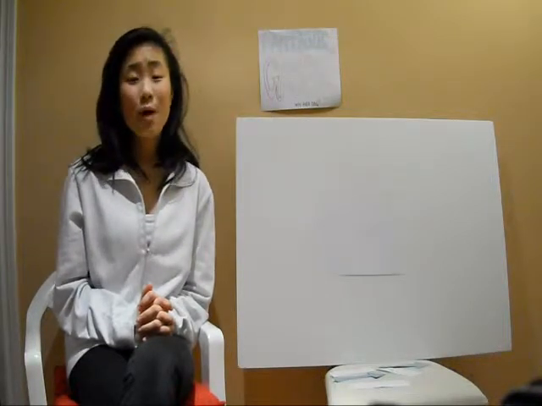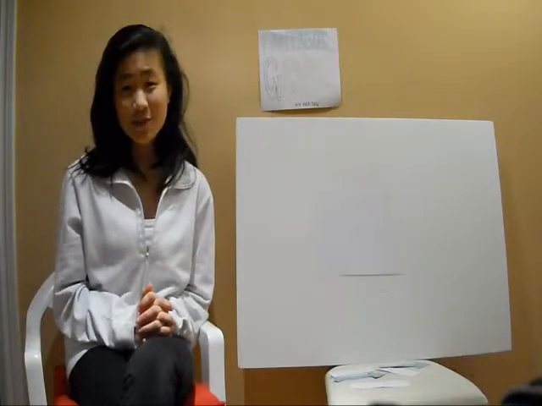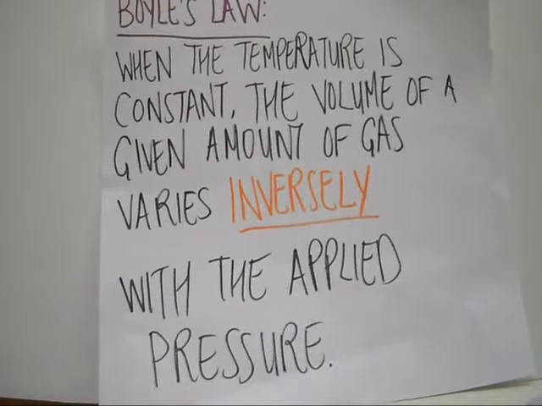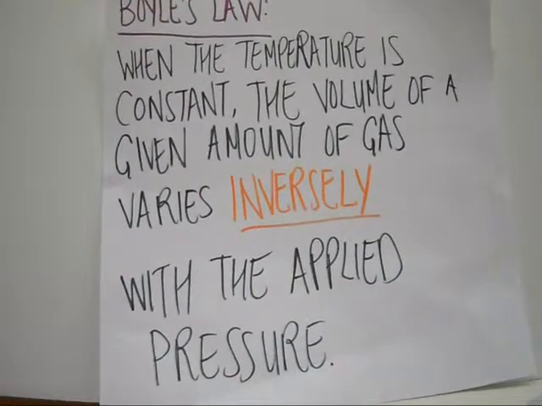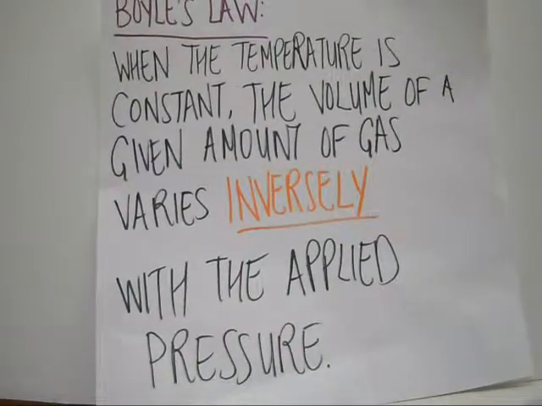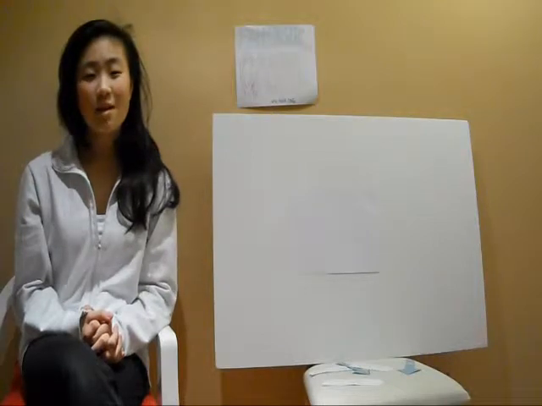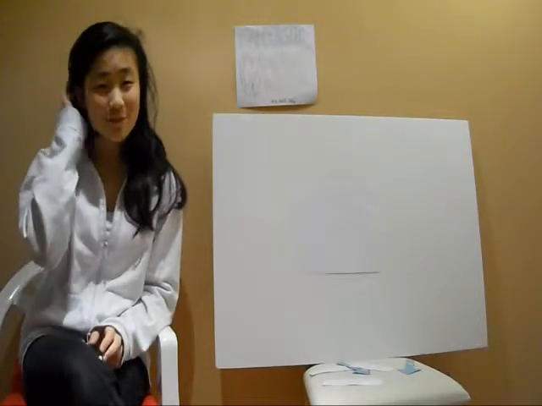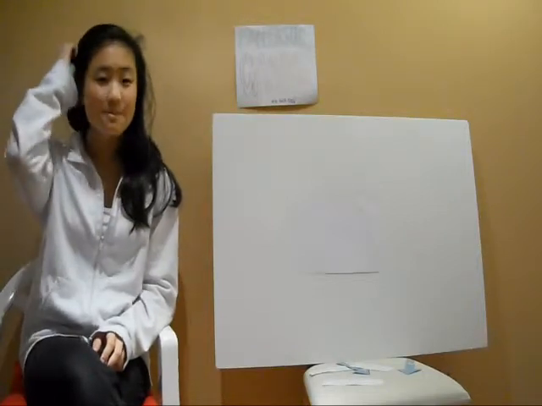Boyle's Law was discovered by Robert Boyle in the year 1662, and simply stated, it goes as follows. When the temperature is constant, the volume of a given amount of gas varies inversely with the applied pressure. So, what does that mean? Well, first of all, remember that in order for this law to apply, temperature must remain constant within the gas.